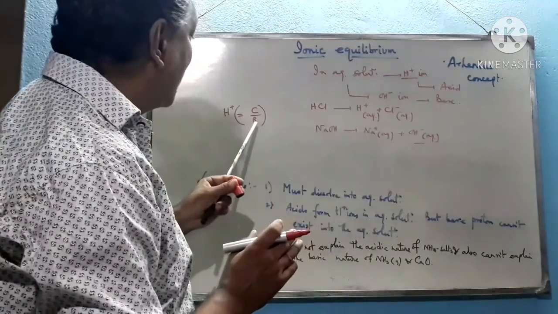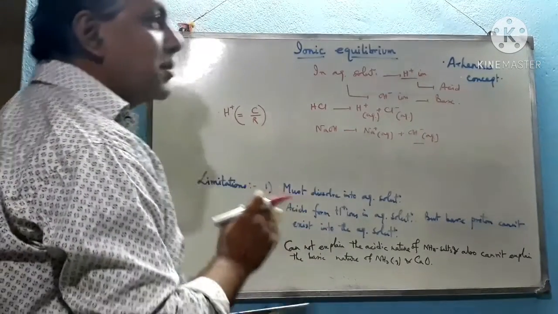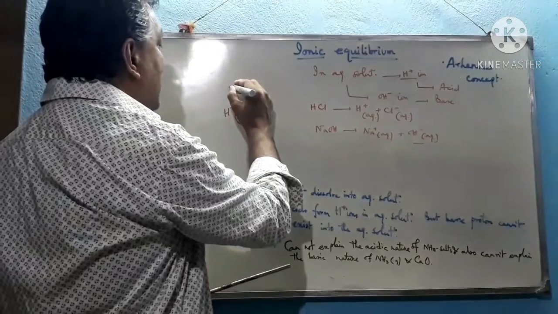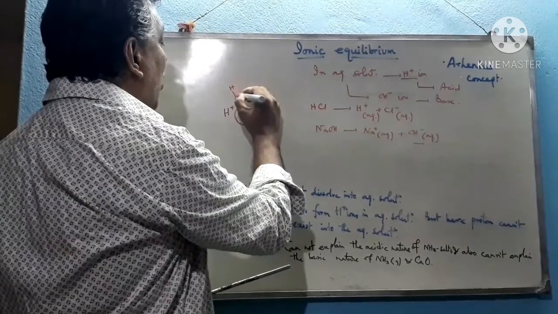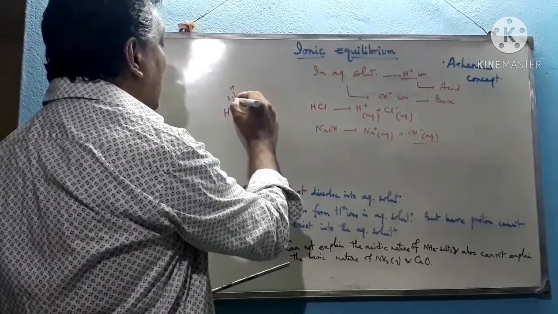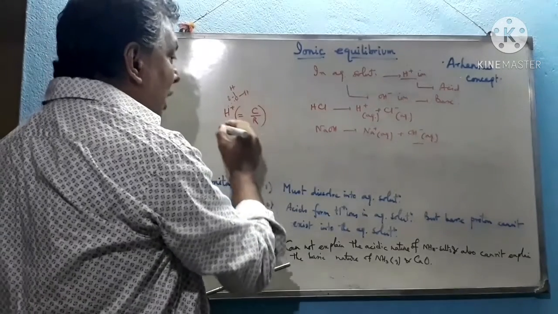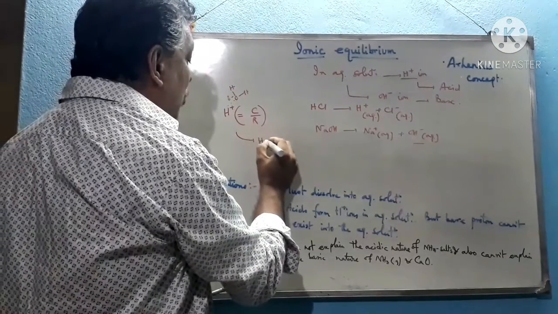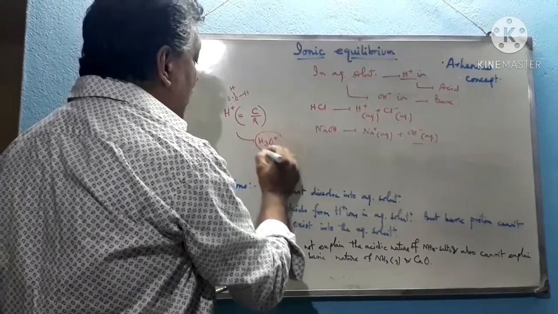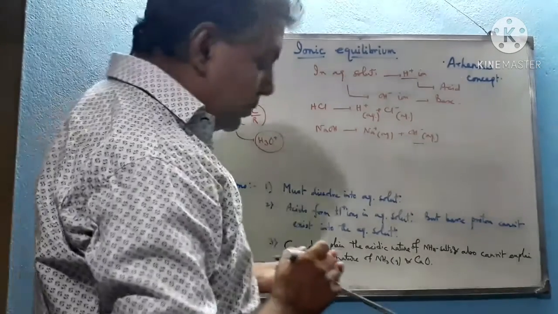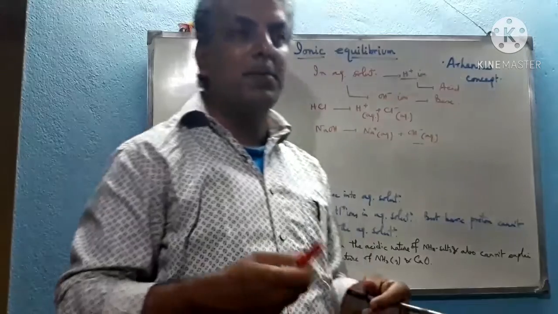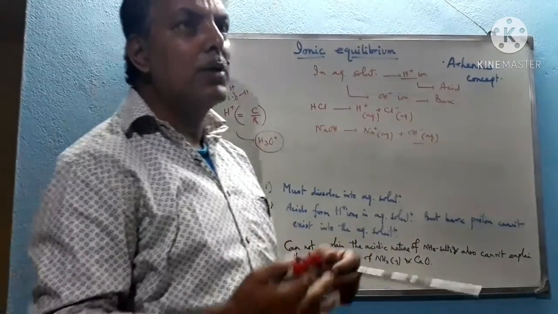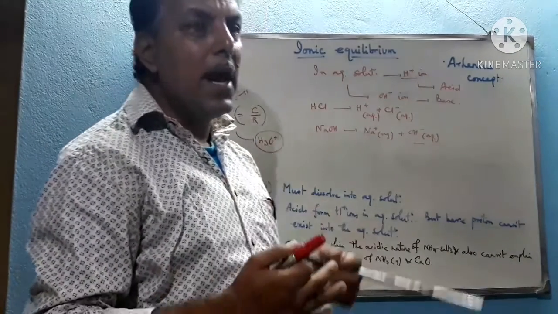That's why its radius is very small, so its charge density becomes very high, and that's why it strongly polarizes the negative pole of the water molecules towards it, and hence it forms H3O plus in the aqueous solution, not H plus. So a bare proton, that means bare H plus, cannot exist inside the aqueous solution; rather it exists as the hydronium ion H3O plus.